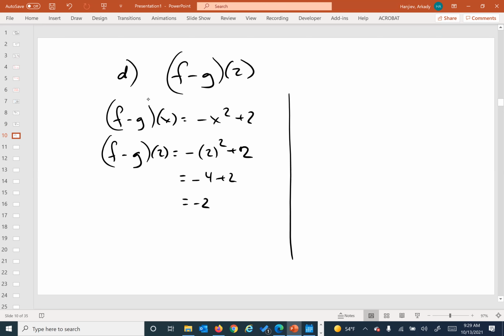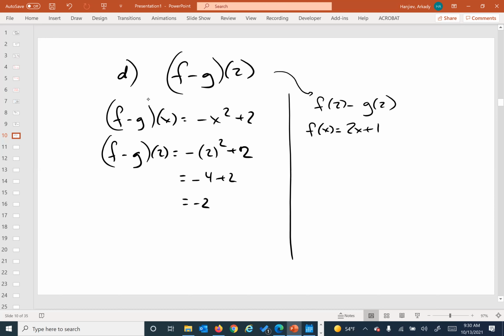Okay, or I can do this. I can say, you know what? I can go all the way back to my previous functions. I can say, what is f of 2? And I can say, what is g of 2? And I can subtract it from each other. So then let me plug this in. F of x originally, wasn't it originally, it was 2x plus 1? Check just to make sure.